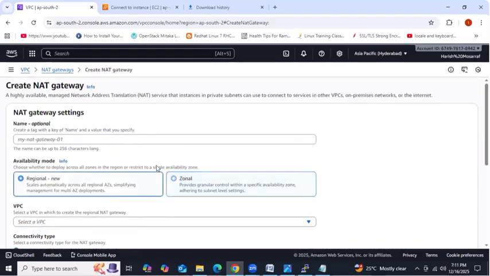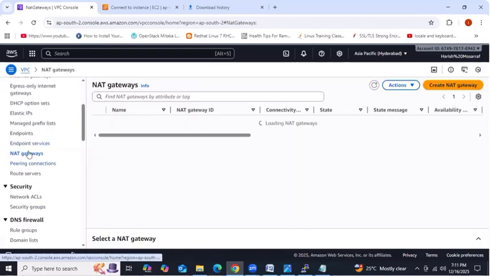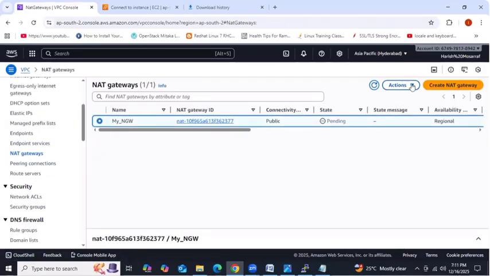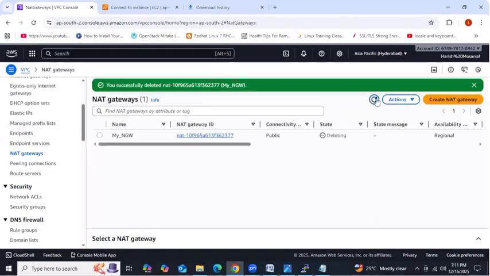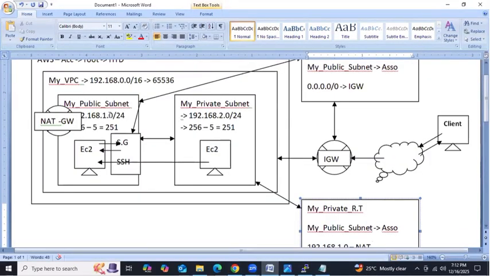Right, guys. Okay, we'll do one thing. Actually, this is a new option. We'll discuss this later. One minute. Go to NAT gateway. Select this one and delete this one. That is a new option, right? Region wise, but we need to create the NAT gateway in the public one. According to this diagram, we need to create the NAT gateway in the public subnet, right? We need to select a particular subnet, right? So that's why it's better to use the second option.